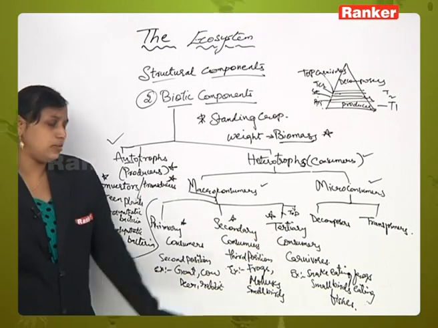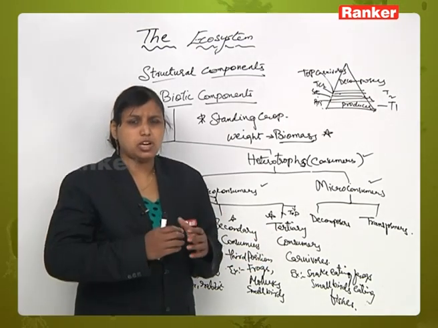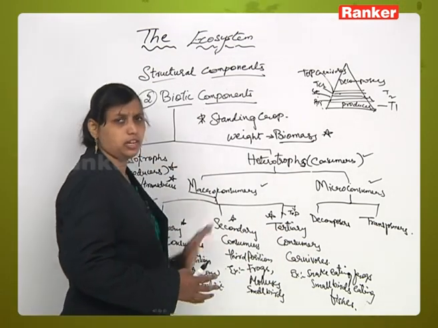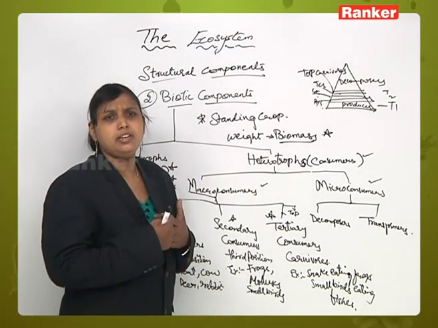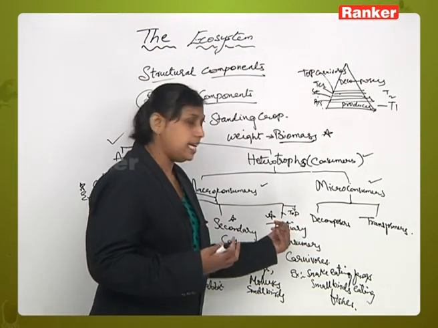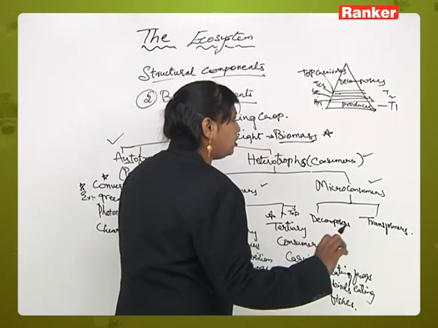Top carnivorous animals are those animals which are not eaten or killed by any other organisms. They are at the top position, like man, which is not eaten or killed by any other organism, like lion.